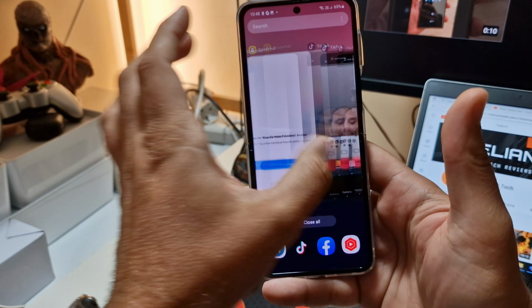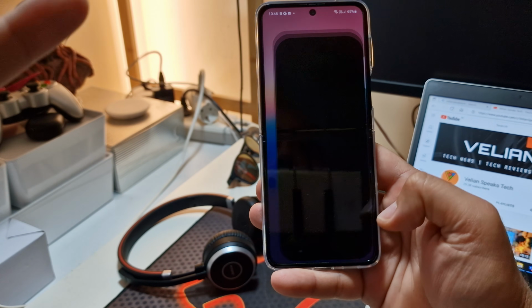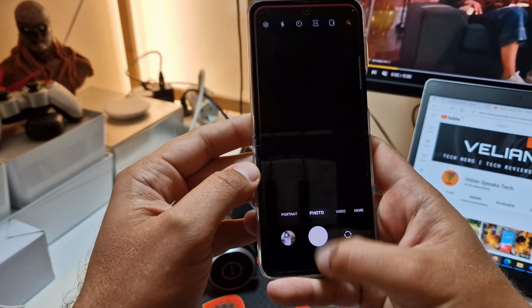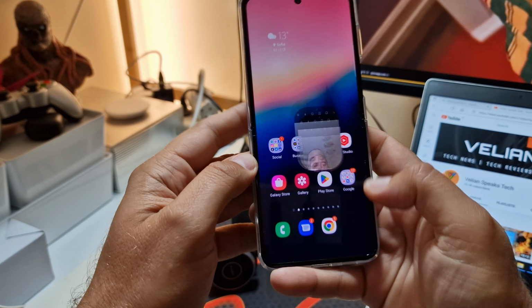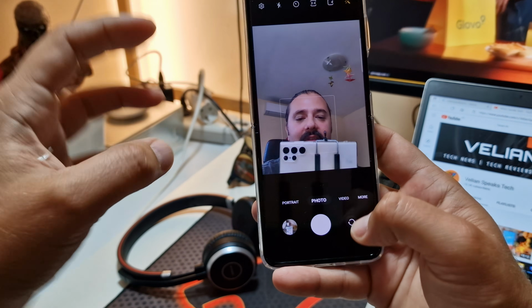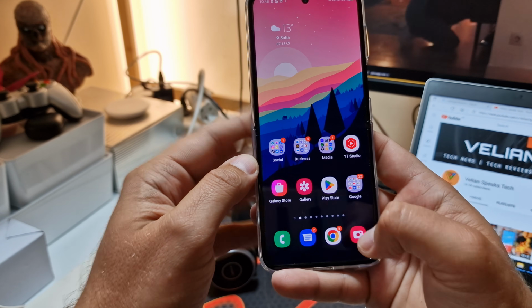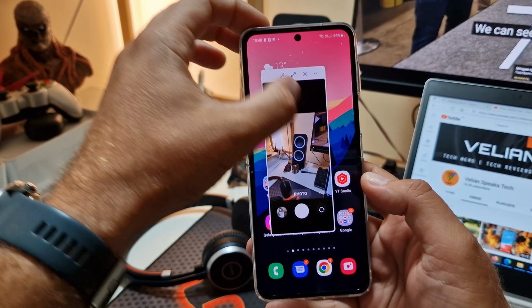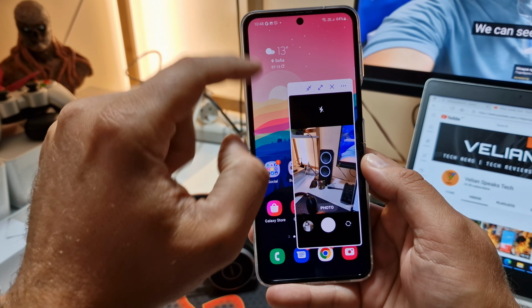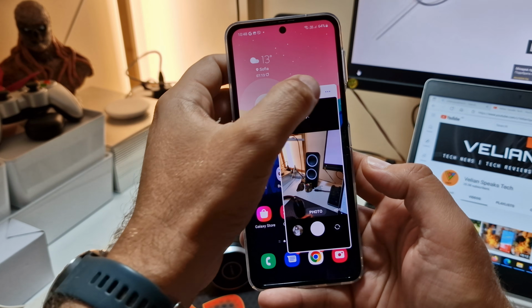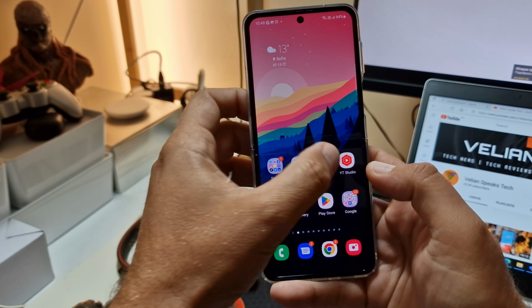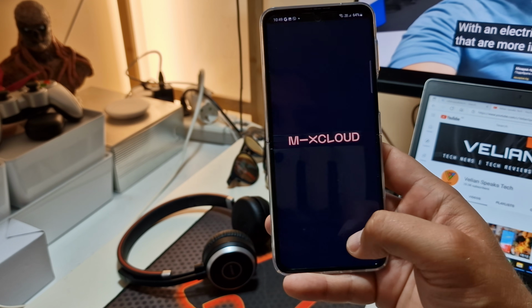See how many open apps I have, really crazy. Now let's do the camera. I'm going to open the camera, now camera one more time, camera, just going to leave this so that it has some time to refresh. Camera. Oh, I saw a lock here. Another important thing to say is that when you run the camera, your phone screen is locked to 60 Hz, so it's not 120 Hz. This is really how Samsung implemented it, but let me open some more apps. I'm going to open also Mixcloud.